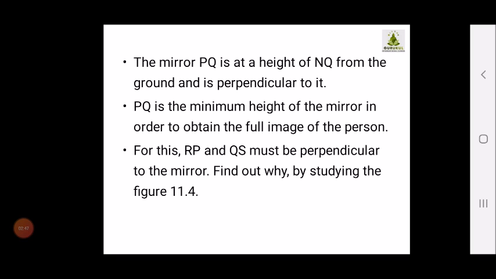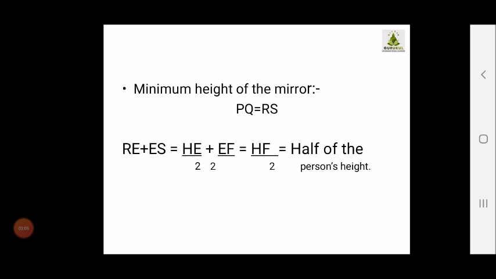PQ is the minimum height of the mirror in order to obtain the full image of the person. For this, RP and QS must be perpendicular to the mirror. Then we have to find out why by studying figure 11.4, so we have to prove it.